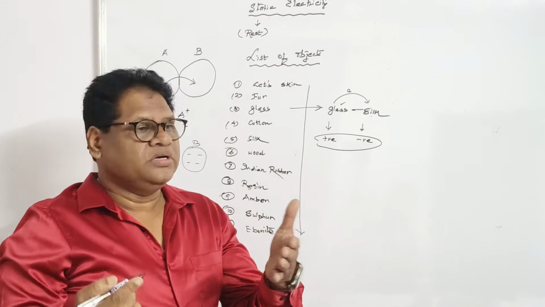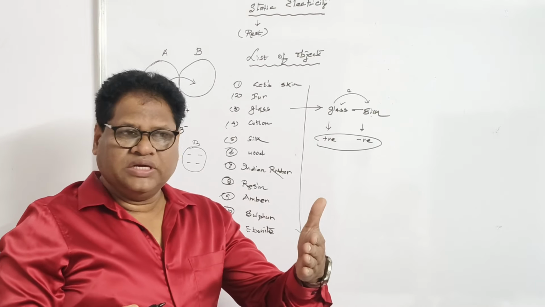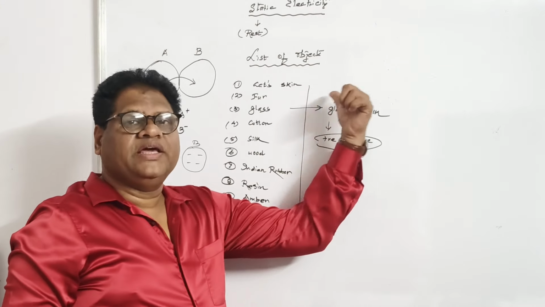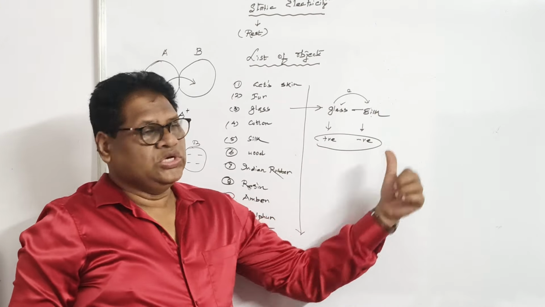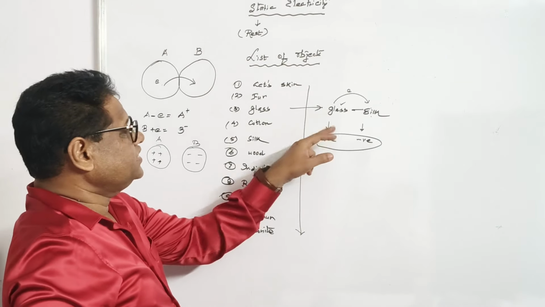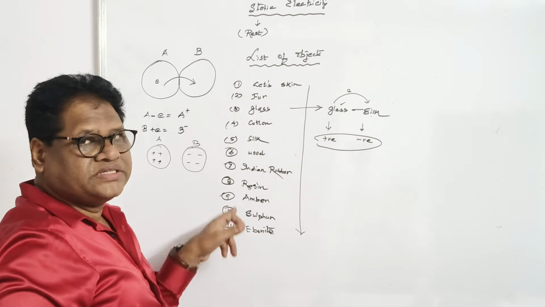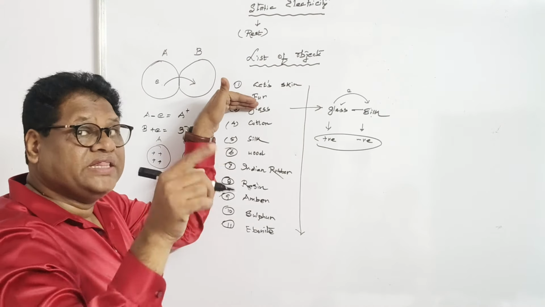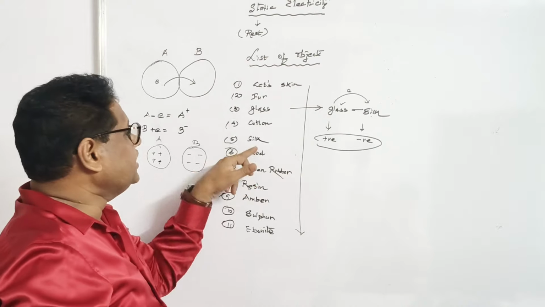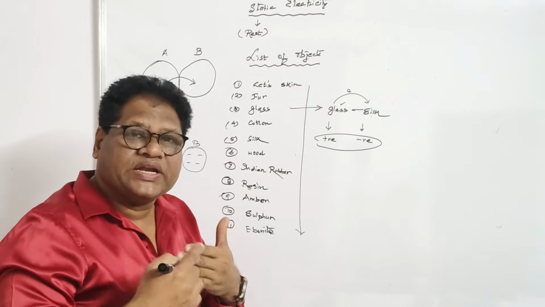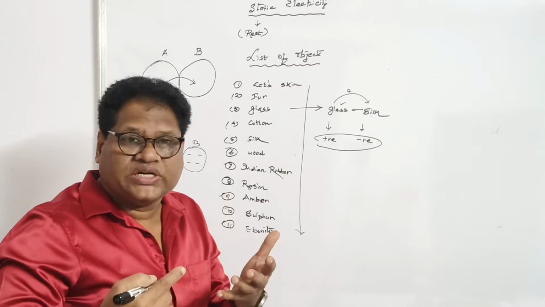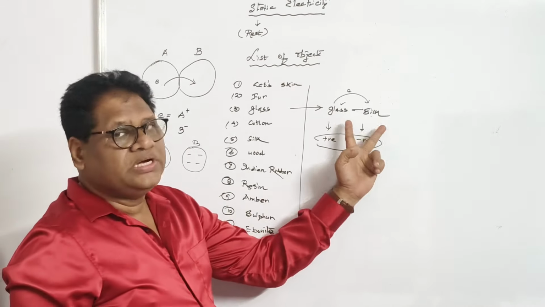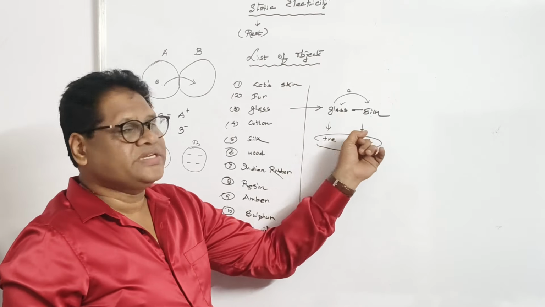What is more important? The transfer of electrons. The loss of electrons decides positive charge like in glass, and the gain of electrons decides the negative charge. So we can see that glass is above silk in the series. So the one that is coming above has more tendency to lose electrons than the one that is coming below. Because silk is below glass, silk cannot have tendency to lose electrons, but has more tendency to gain electrons. So when the two are rubbed with each other, definitely glass gets positive charge, silk gets negative charge.